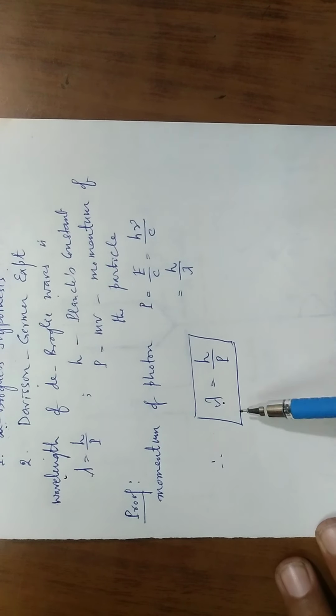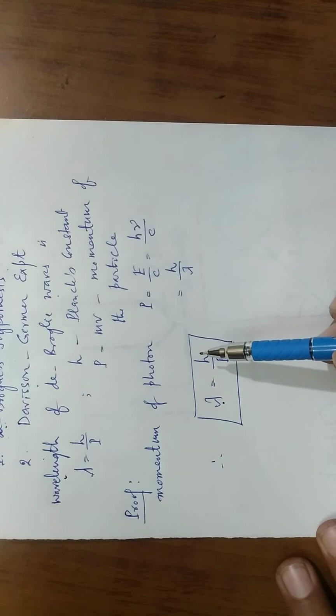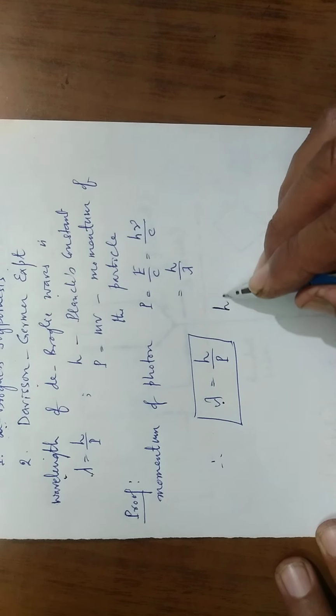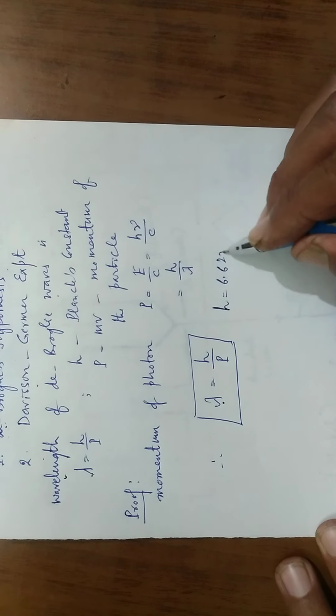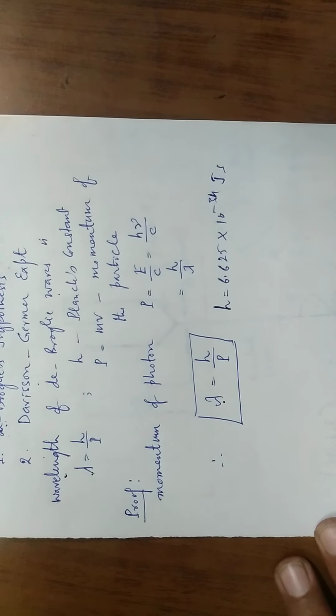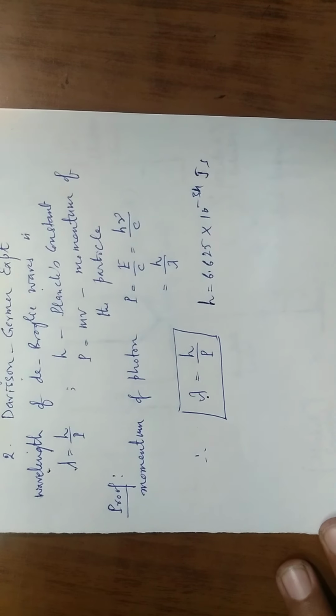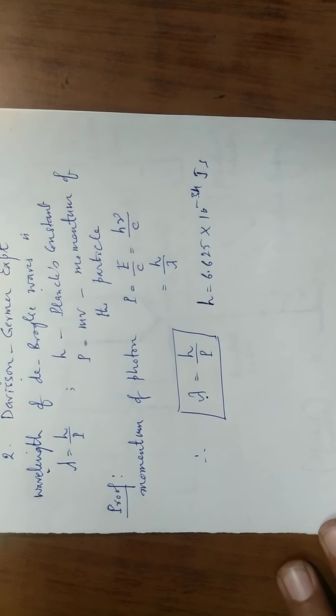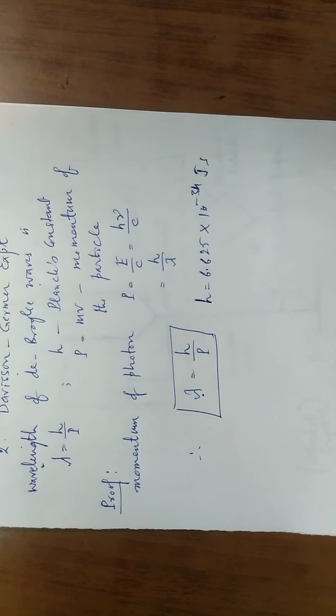Now this equation is valid only for the subatomic particles. It is because of the smallness of Planck's constant, that is h here is 6.625 into 10 to the power minus 34 joule second. Due to this small value of Planck's constant, these de Broglie waves or matter waves are observable only for subatomic particles like electron, proton, neutrons, etc. Matter waves cannot be observed for the macro world, like for a cricket ball moving with some velocity.